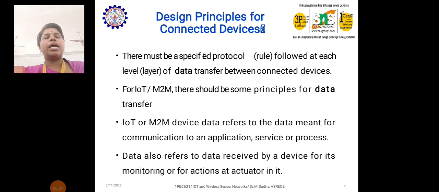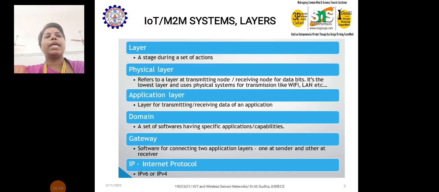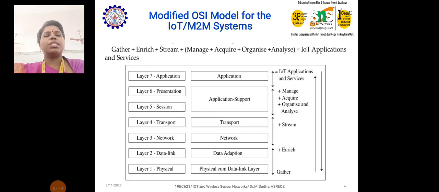We also had a glimpse of the IoT M2M system layers: what is meant by a layer, the use of the physical layer and application layer, what type of domain is used, and the gateway as well as the internet protocol. What is the purpose of the gateway and internet protocol with respect to the IoT M2M system layers?